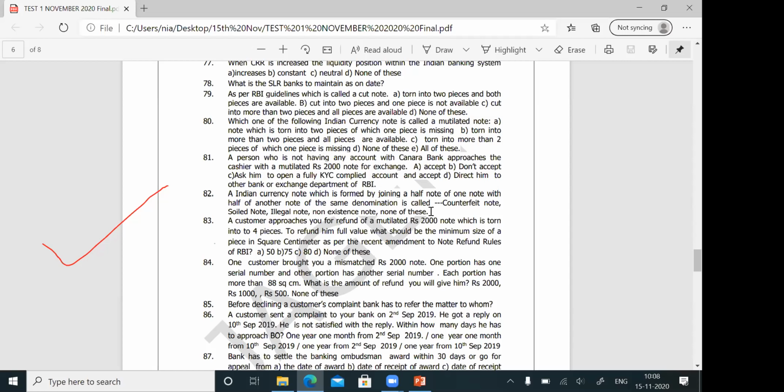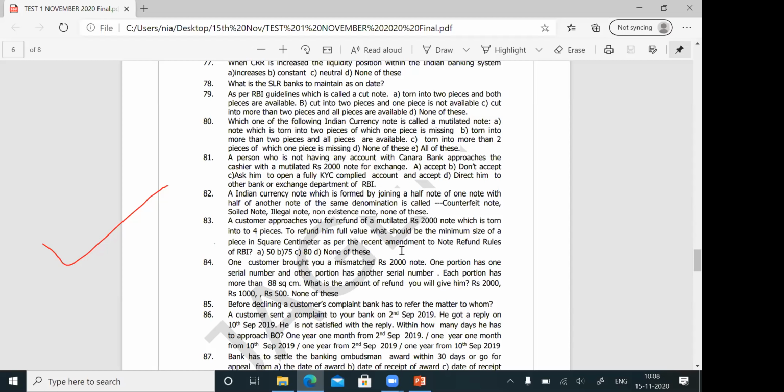Question number 82. See, we are not just seeing the answer for one question. We are seeing multiple types of questions which will be asked in the examination based on this subject. So you should be thorough with the subject. That is the idea of this class. Okay. So for question number 82, answer is none of this.